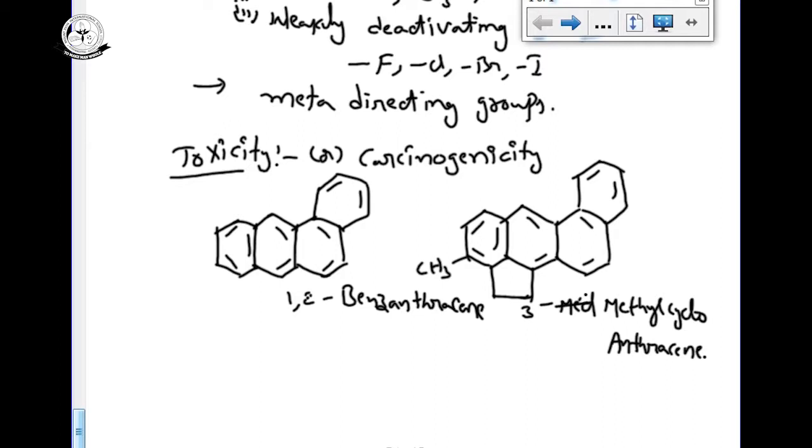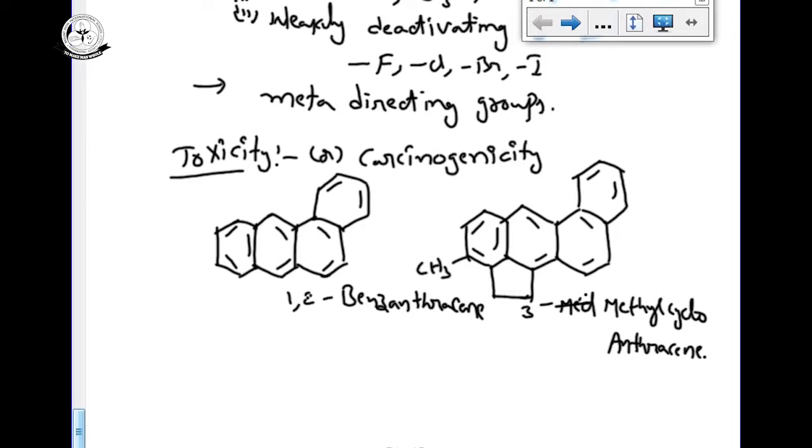They undergo various biological chemical reactions and can destroy the human body, damage the DNA, and finally cause cancer. That is carcinogenicity, or cancer causing agents.